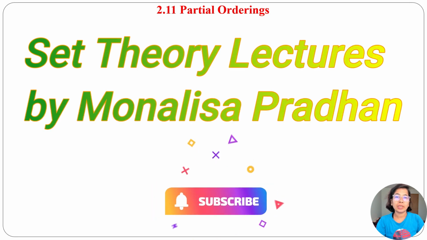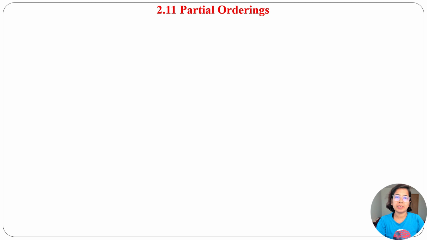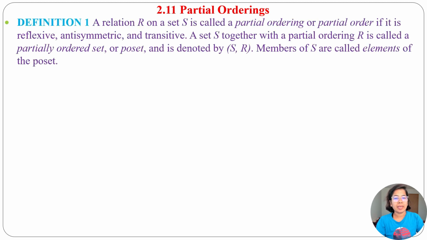I already discussed equivalence relation. A relation is equivalence if it is reflexive, symmetric and transitive. Next I will discuss partial ordering. A relation R on a set S is called a partial ordering or partial order if it is reflexive, antisymmetric